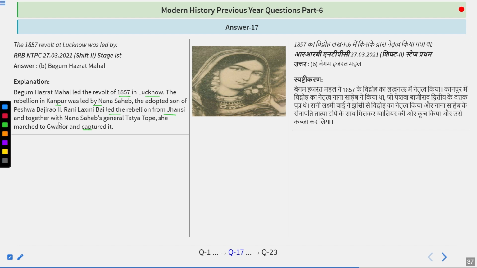Her husband was Wajid Ali Shah, and he was the Nawab of Awadh. Remember one more thing: Wajid Ali Shah, the Nawab of Awadh, his state, the Awadh state, was acquired by or handed over to the British on the basis of misgovernance.